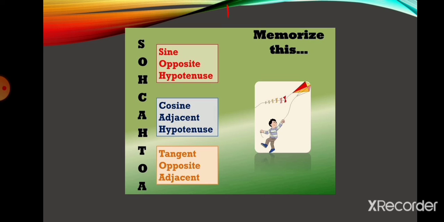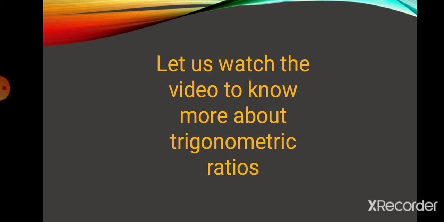Sine means opposite by hypotenuse, cosine means adjacent by hypotenuse, and tan means opposite by adjacent. You should know this very well, children. The sine reciprocal is cosecant, which is hypotenuse by opposite. The cosine reciprocal is secant, which is hypotenuse by adjacent. And the tan reciprocal is cot, which is adjacent by opposite. For more understanding, watch this video. I hope you all understood these trigonometric ratios. Thank you, students.